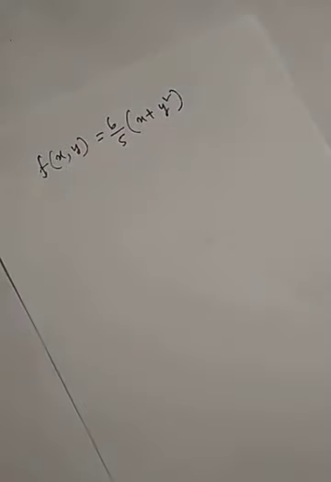The first question is that you have to verify that this is a legitimate PDF. So here f(x, y) is 6/5 (x + y²) when 0 ≤ x ≤ 1 and 0 ≤ y ≤ 1.